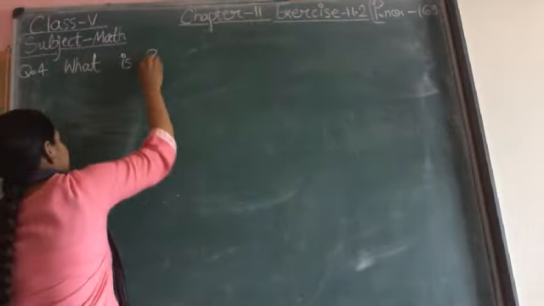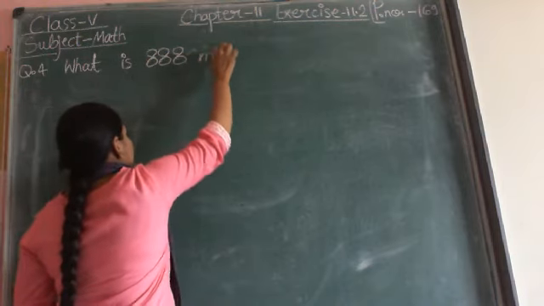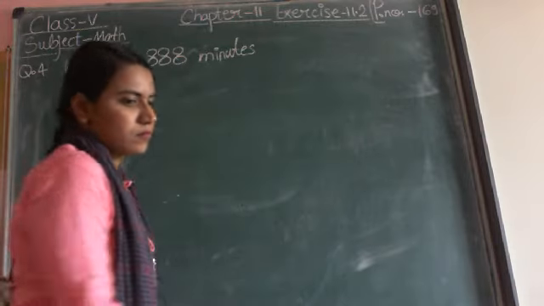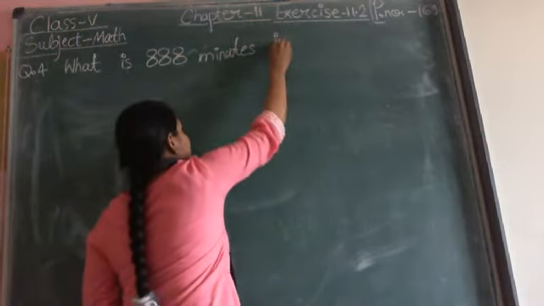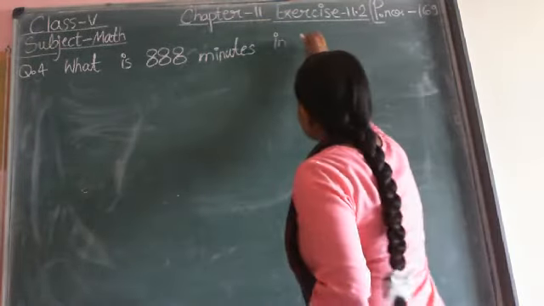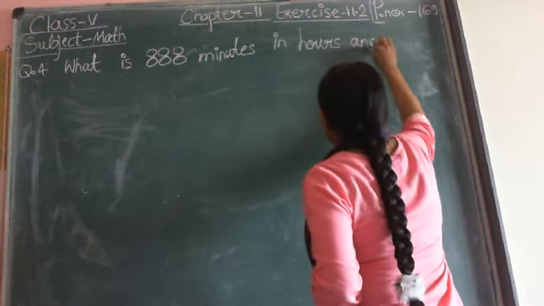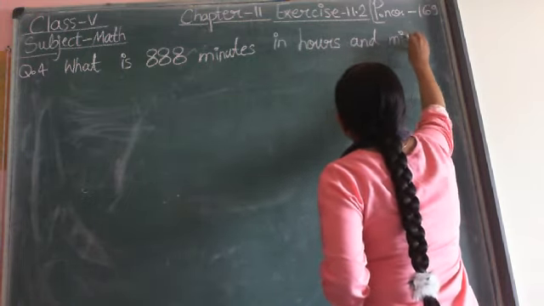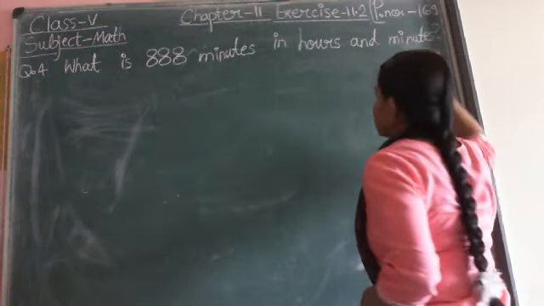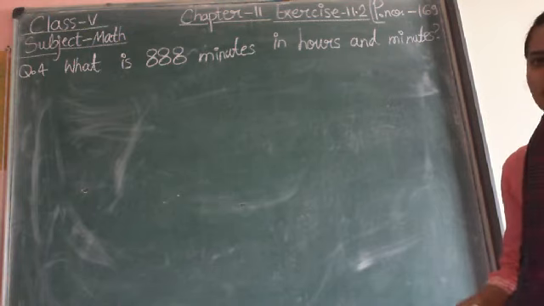What is 888 minutes in hours and minutes?